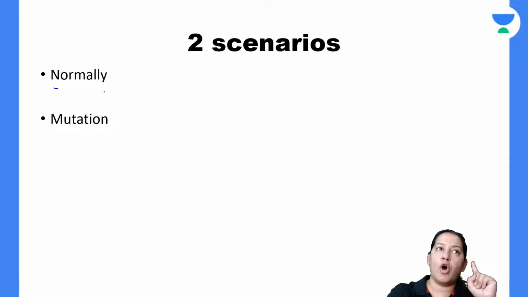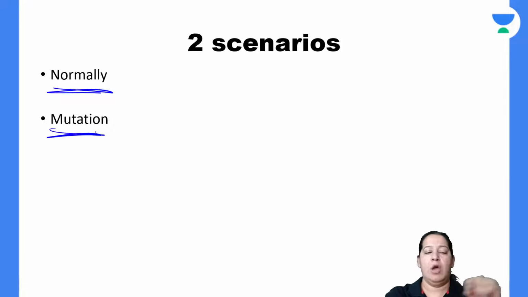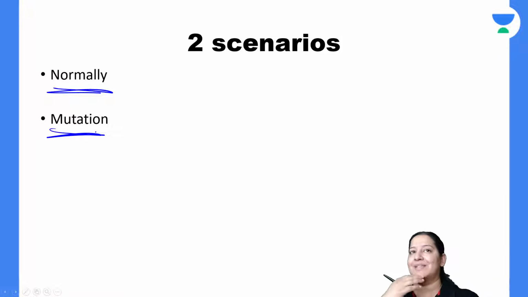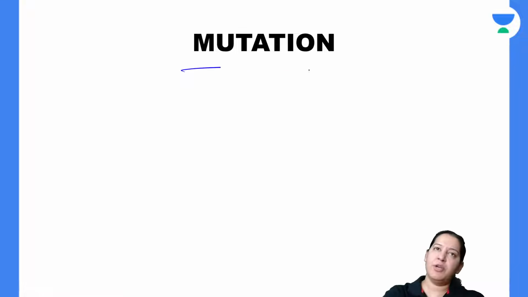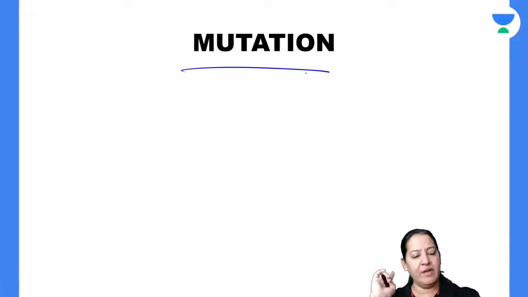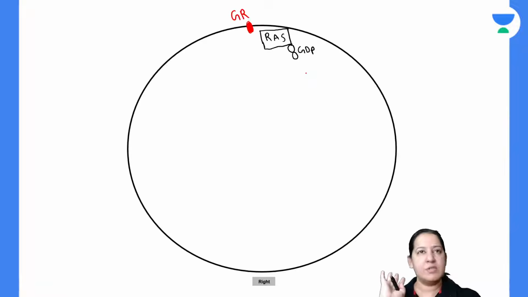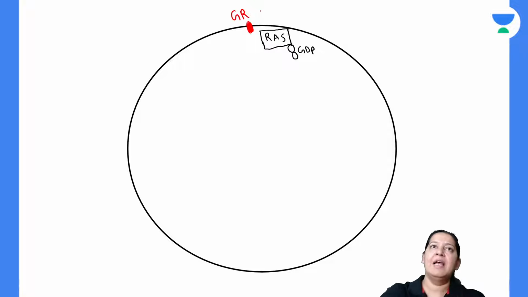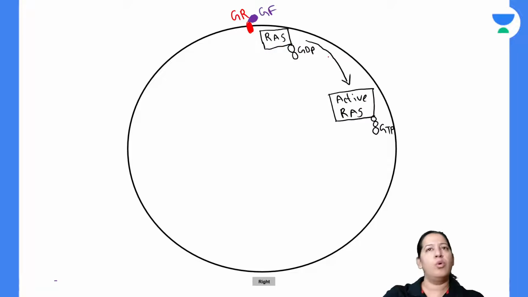So this is the normal story. Now let me come to mutation. What is happening in mutation? How does it lead to cancer? During mutation, see the same diagram again and you will tell me where the change is coming. This is the same cell. It has a growth receptor on its surface, and the RAS is inactive because it is bound with GDP, two phosphate groups.